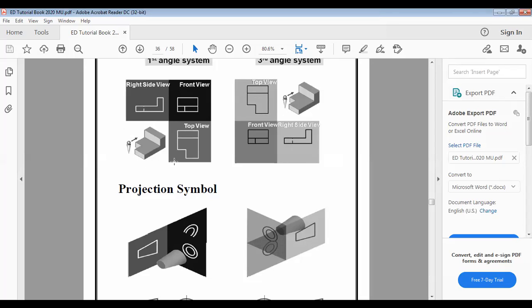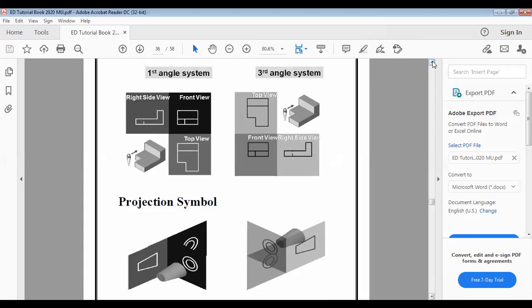Beside the top view, nothing is there. So the top view will remain alone, but above the x-axis because it is rotated. And here, beside the front view, you have to make the side view. It may be the right hand side view or the left hand side view in the third angle projection method. That is all. There will not be any type of confusion or any type of mistake.